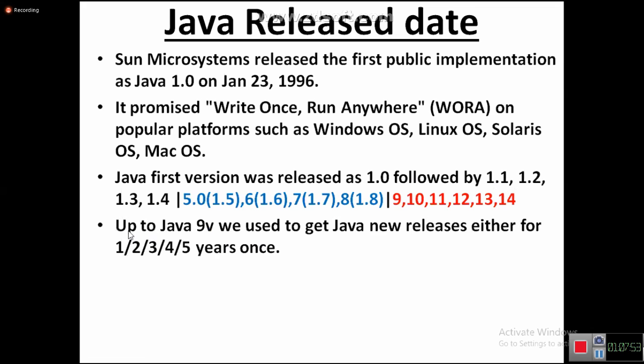Look at this. Up to Java 9, we used to get new Java releases with a 1 year gap, 2 years gap, 3 years gap, 4 years gap, 5 years gap. This many years of gap is there between one version and another. Now tell me, is Java supporting the latest requirements of software development? Not supporting. Then Java language is going out, right? Everybody accepted, right?